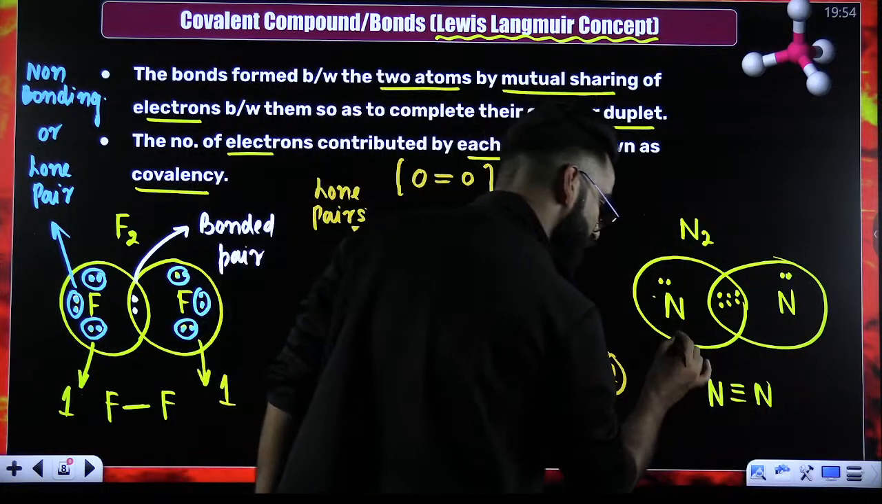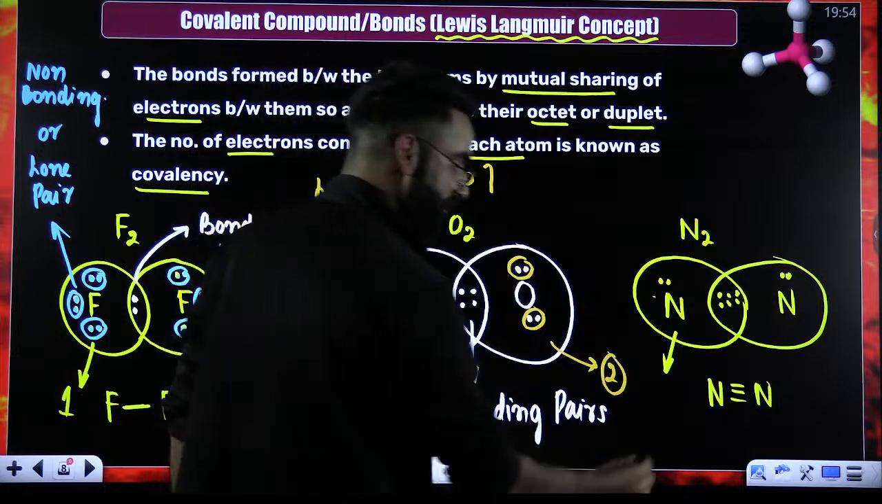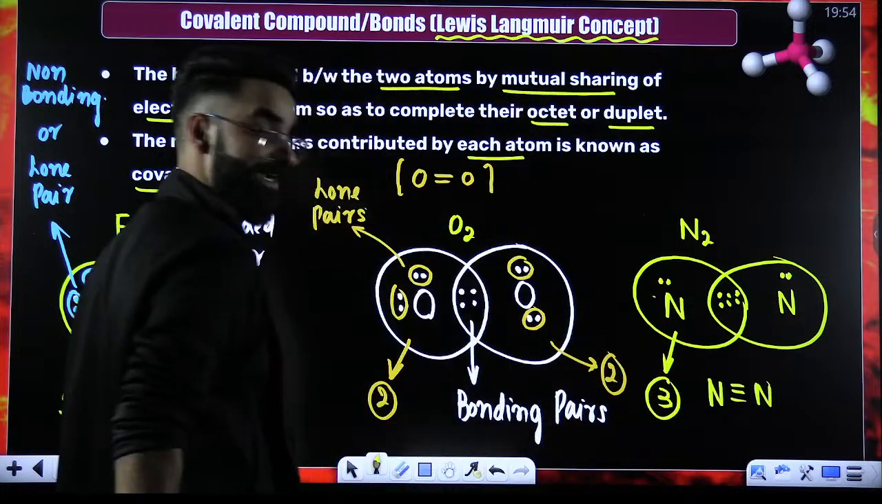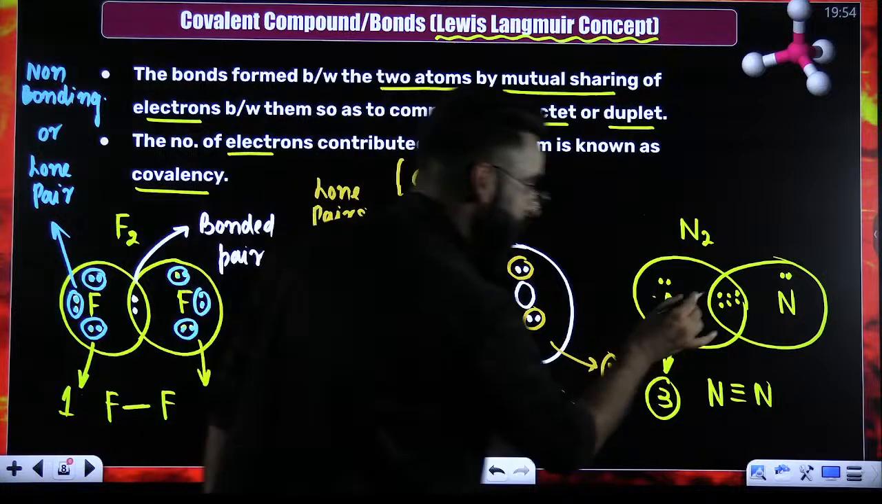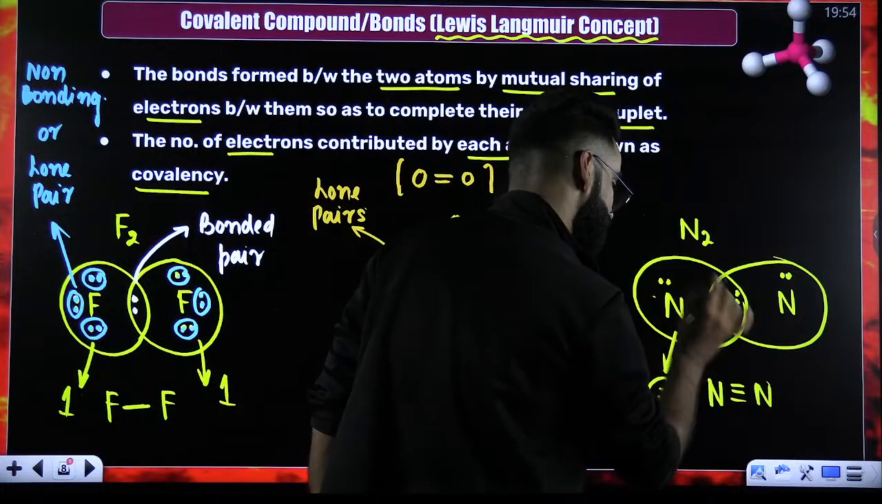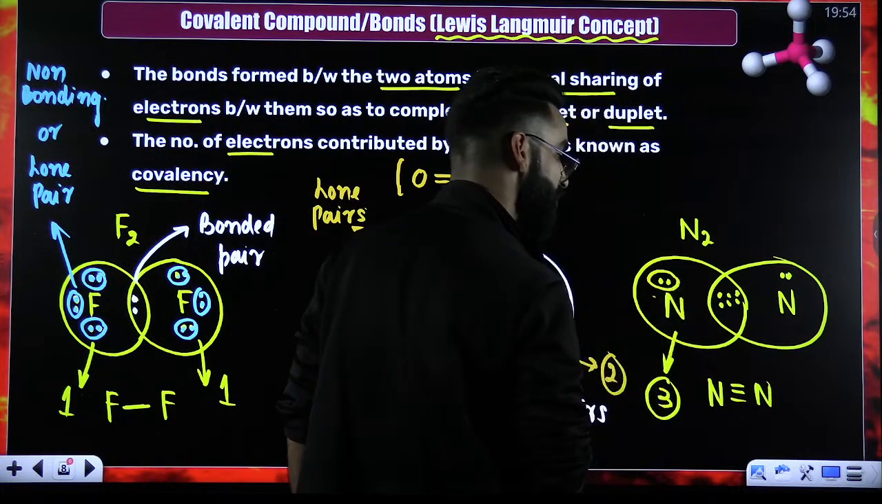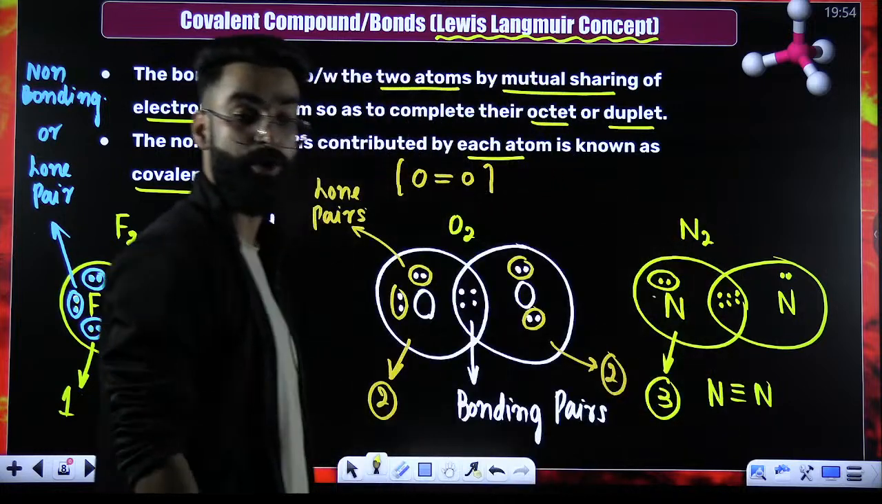The number of electrons contributed by each atom, that defines its covalency. So covalency of the nitrogen is 3, right? So how many bond pairs do you have here? You have got 3 bond pairs. What do you call this particular electron pair? You call this the lone pair or the non-bonded pair.